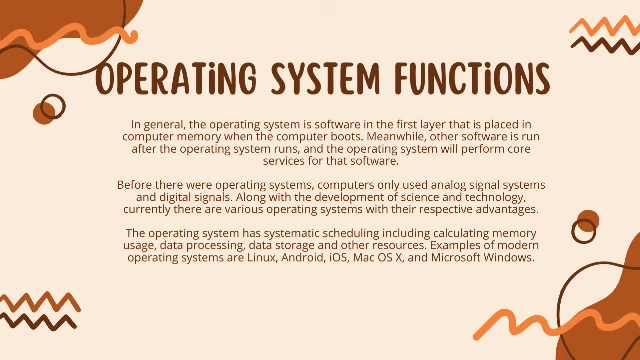Along with the development of science and technology, currently there are various operating systems with their respective advantages. The operating system has systematic scheduling, including calculating memory usage, data processing, data storage, and other resources. Examples of modern operating systems are Linux, Android, iOS, Mac OS X, and Microsoft Windows.